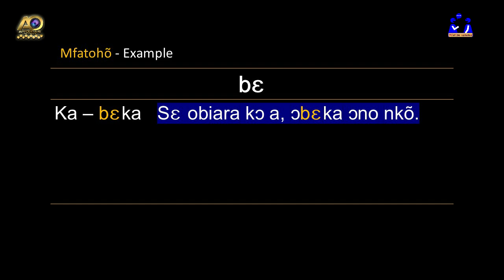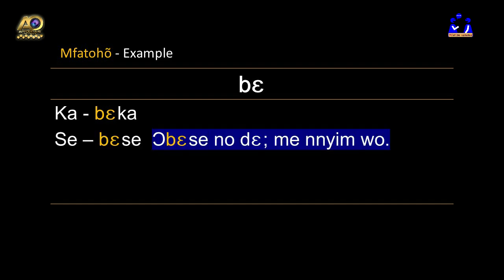So we have obeka in the sentence, and you see be in the middle, which is will in English, and o is a pronoun referring to him or her. The next verb is si, that is to say or to tell. Now we attach the prefix be to si, so we say besi. In a sentence we have obesi no de minnyimo, which means he or she will tell him that I don't know you.